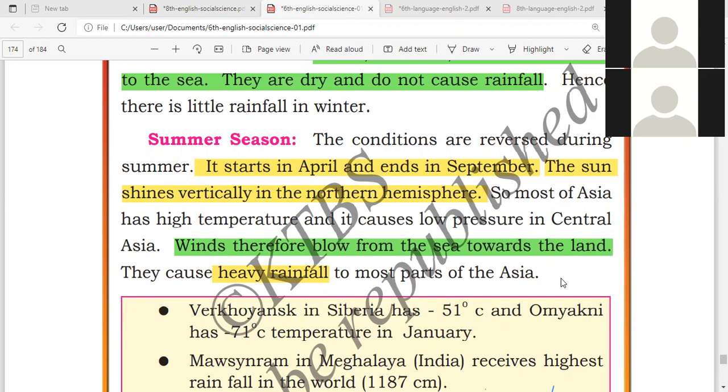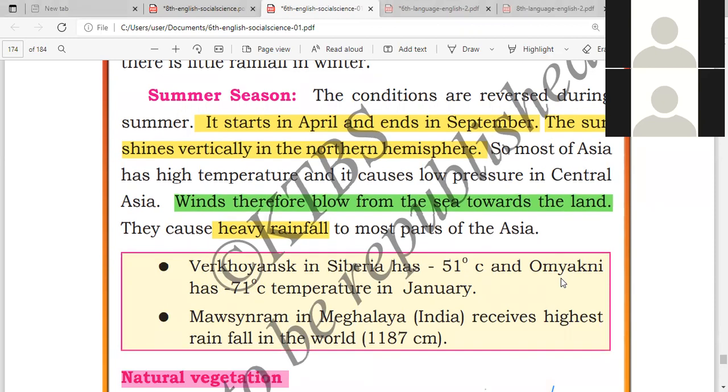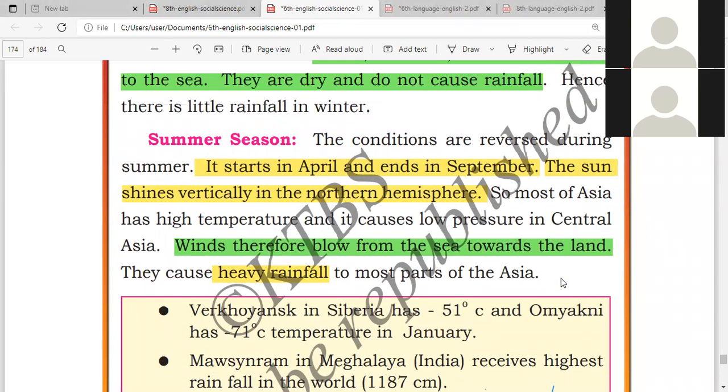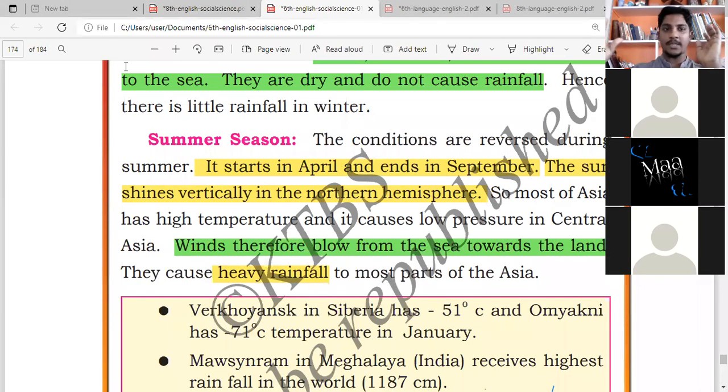Now, you know what happens in the summer season, during this period from April to September: there will always be rain. Why will there be rainfall? Because of the wind, I told you. I told you this is the land, this is the sea. During the winter season, the wind blows from land to the sea.